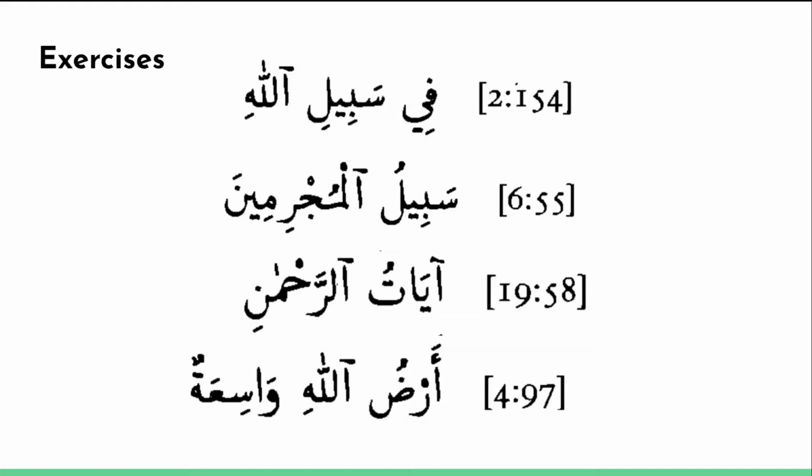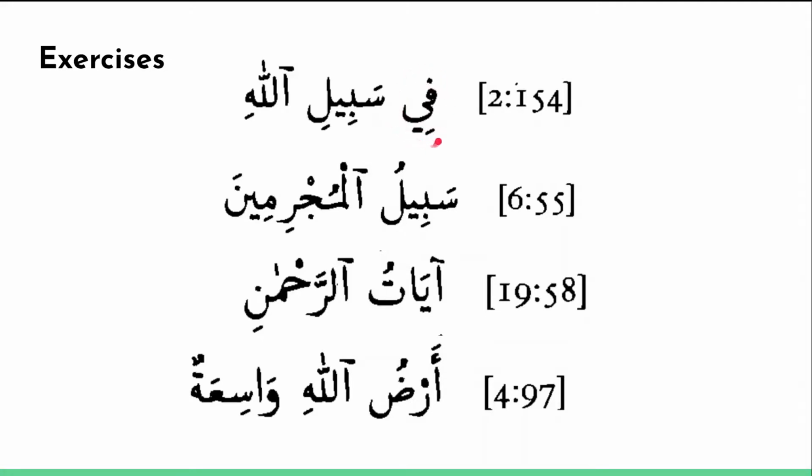Fi sabilillah. What does that mean? Fi means in, sabil means path, Allah means God. Fi sabilillah, in the path of God. The possession construction is right here, the path of God, and fi just appears before that as a preposition.